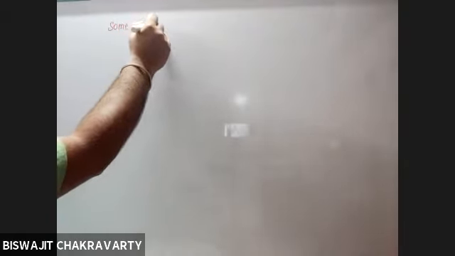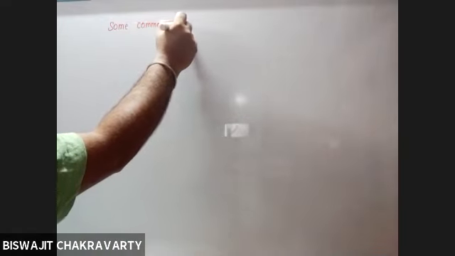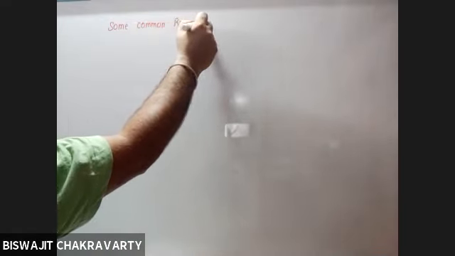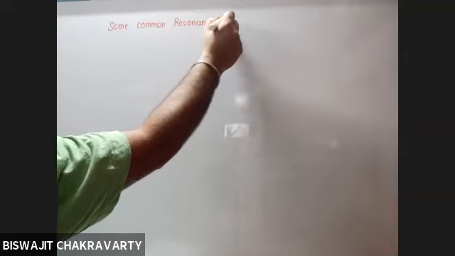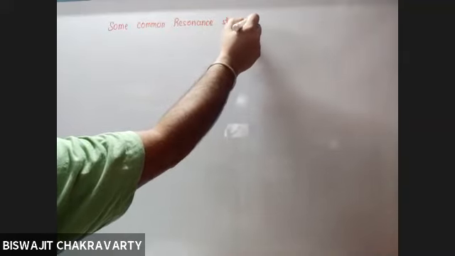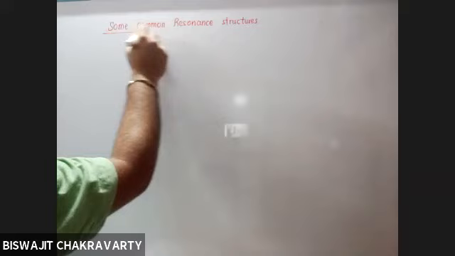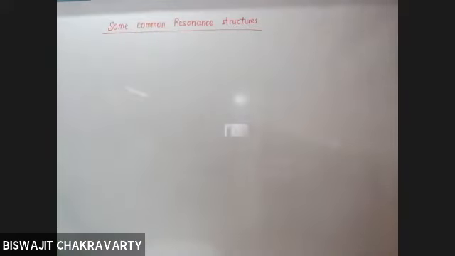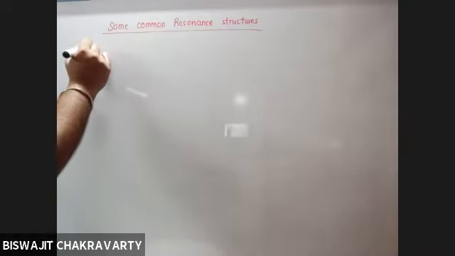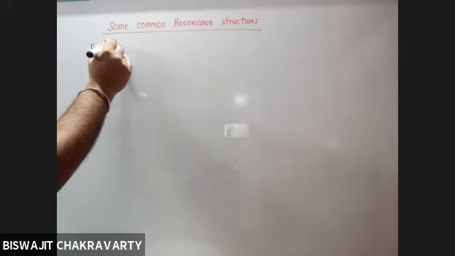So write down the next topic, some common resonance structures. So again, we start up with ozone molecule,